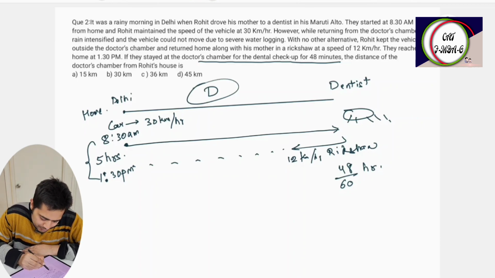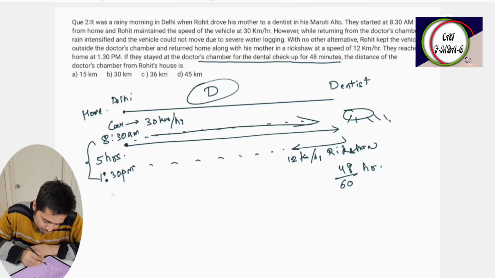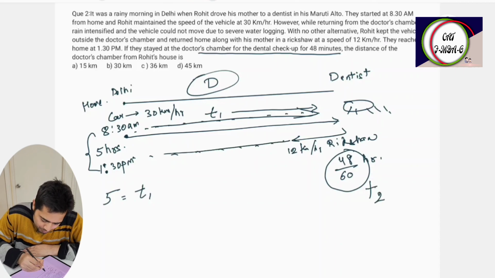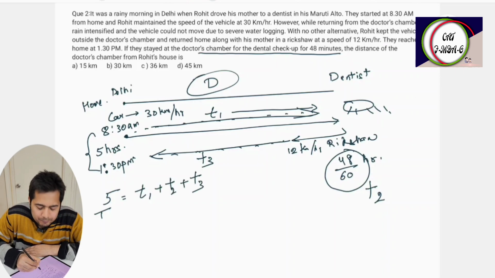So first time, in this time, total time is 5 hours, which is equal to t1. This is t1 going from here to here. Then t2 is the waiting time, and going from here back, this is t3. So total t is equal to t1 plus t2 plus t3.